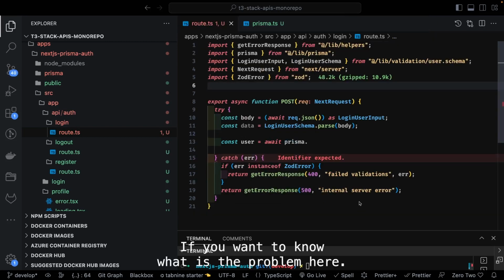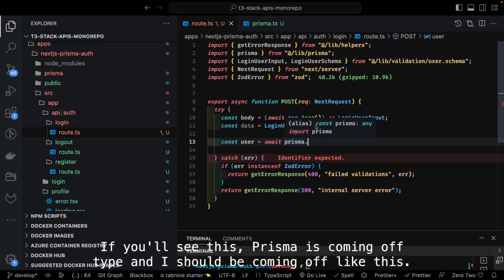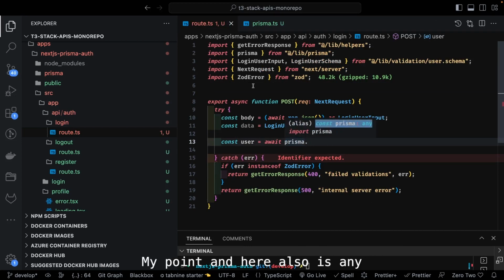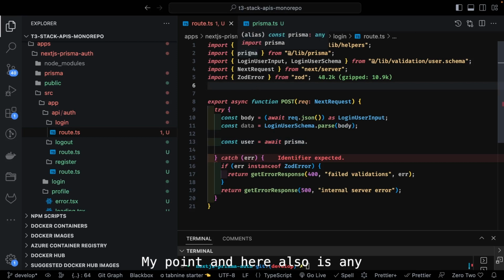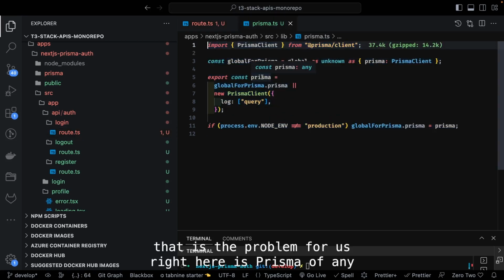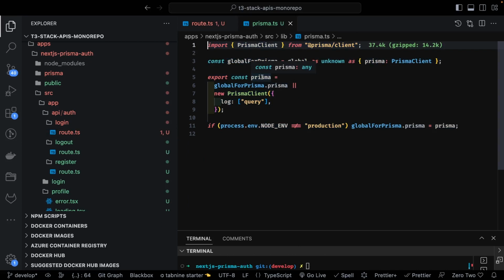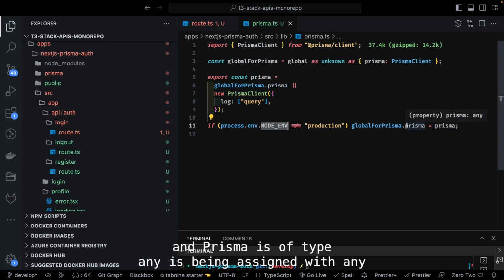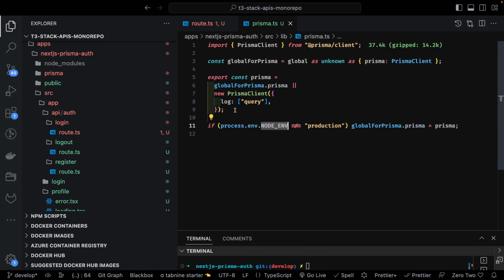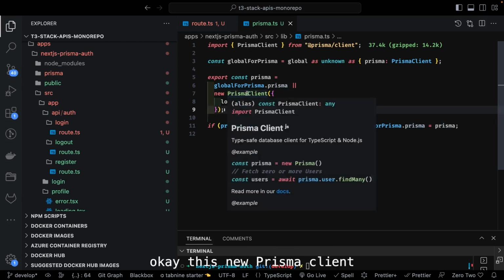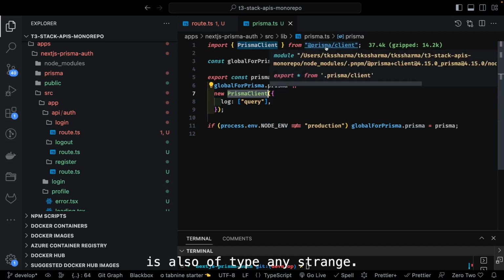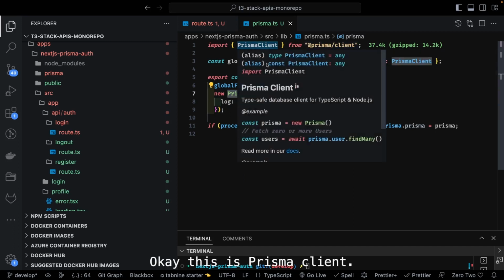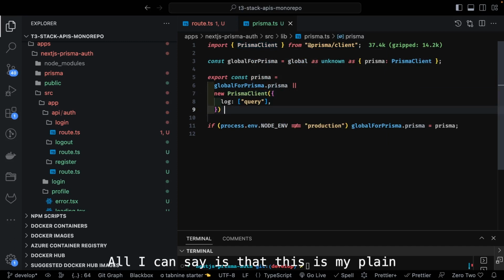So if you want to know what is the problem here, if you see this Prisma is coming of type any. Ideally it should be coming of type PrismaClient, and here also it is any. That is the problem for us, right? Here is Prisma of type any. Why is that? If my node env is not production, Prisma is of type any being assigned with any. This new PrismaClient is also of type any. That's strange. Okay, this is PrismaClient. I can just say this as PrismaClient. Will it change anything? No.